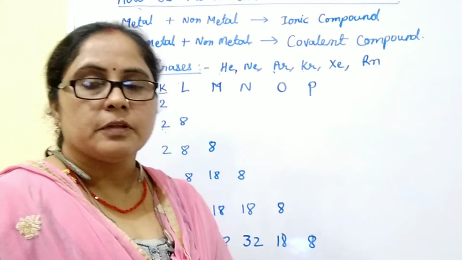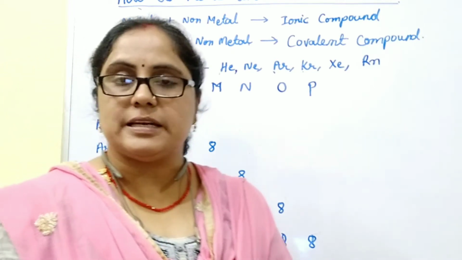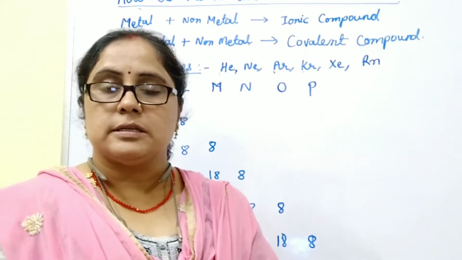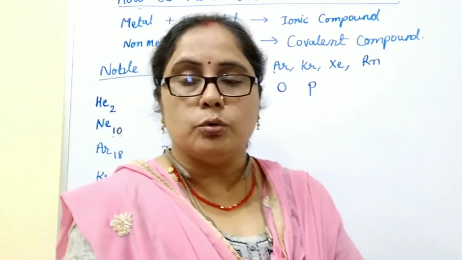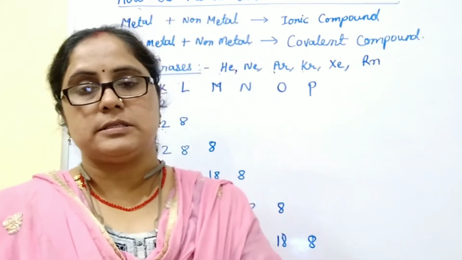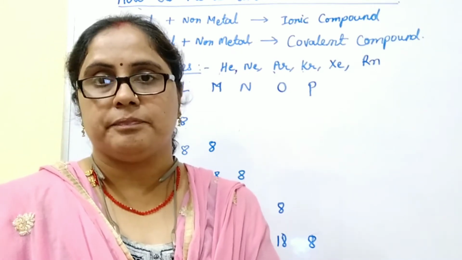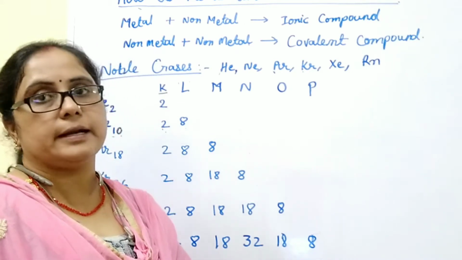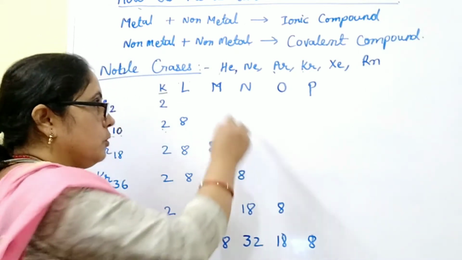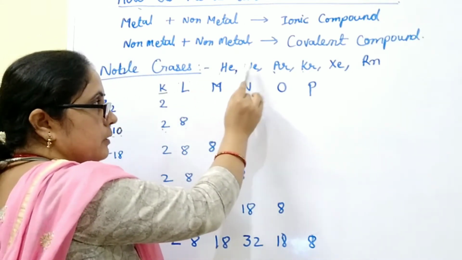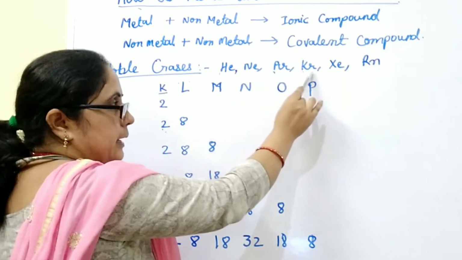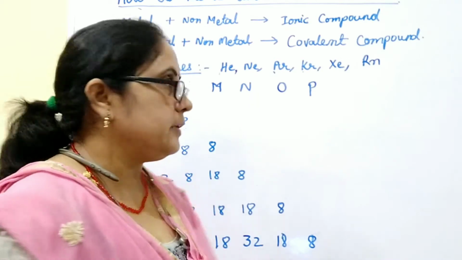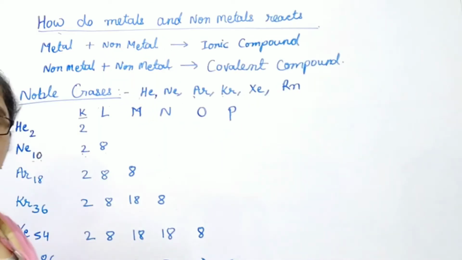I told you a few elements are very stable. They do not react with other elements because they contain 2 or 8 electrons in their outermost shell. So these are called noble gases. What does noble mean? Not reacting with other elements. So the noble gases are helium, neon, argon, krypton, xenon and radon. Now we will discuss their electron arrangement.